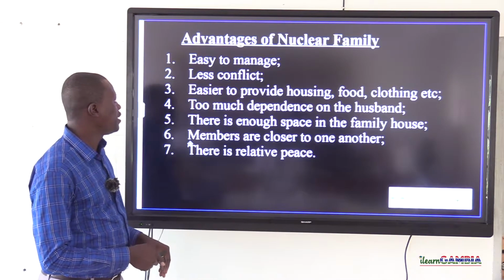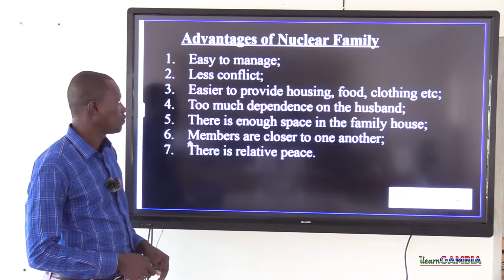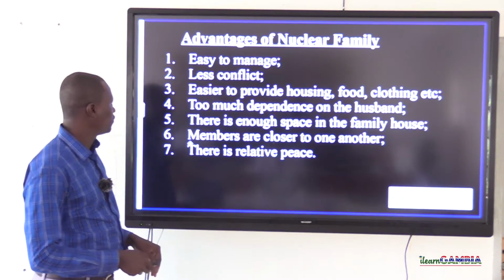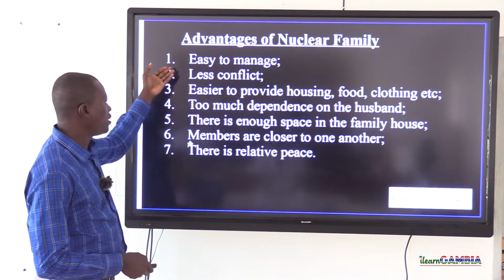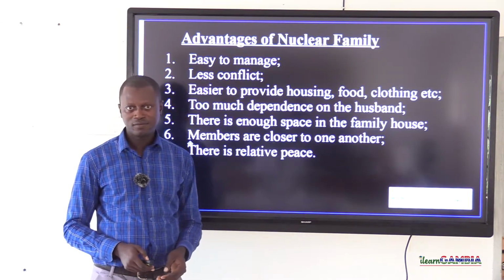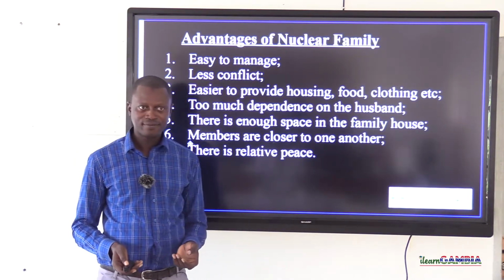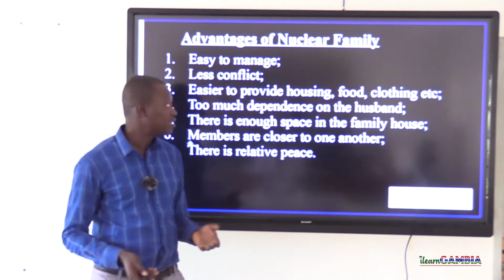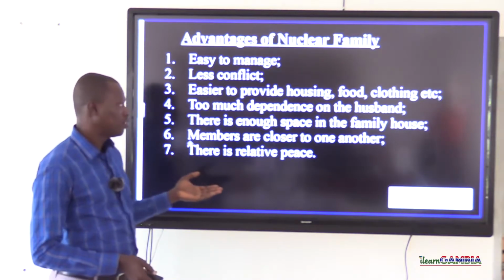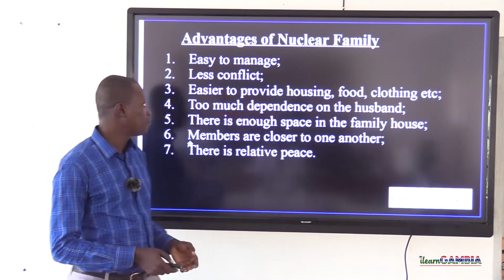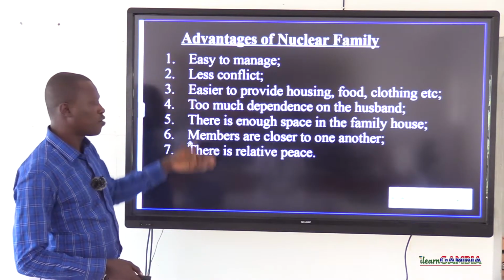Now, what are some of the advantages of a nuclear family? Number one, it is easy to manage. What makes it easier to manage is because of the small size. Because of the small size, in a nuclear family setup, mostly the father, the mother, and only the children live together. Less conflict.